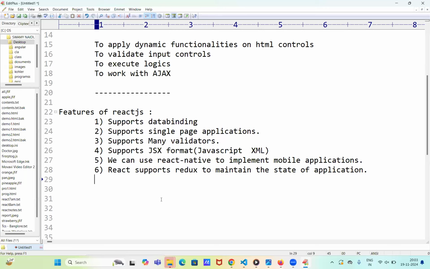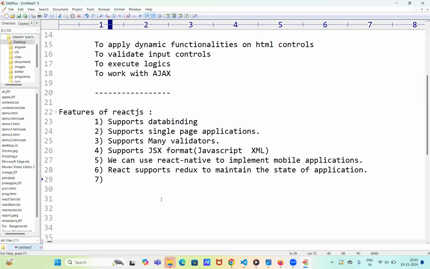We can use this library to work with the state management concepts. Redux is very, very flexible compared to the state management objects. So we are using this Redux to work with the functionalities. So React supports Redux to maintain the state of application. That is the main point.